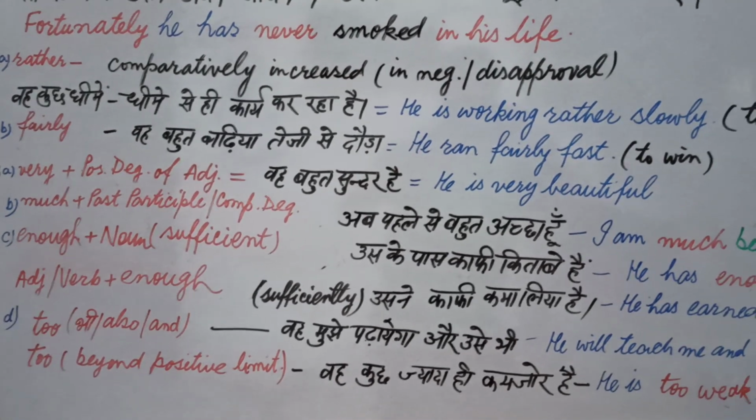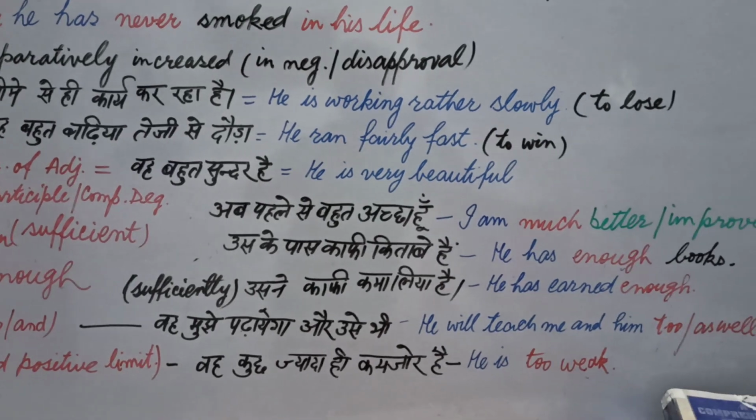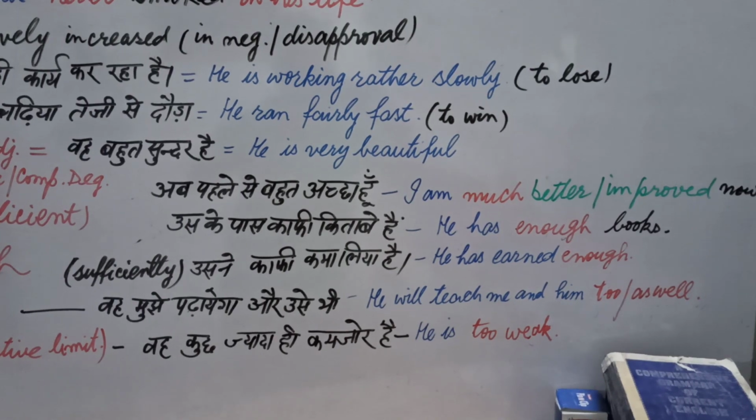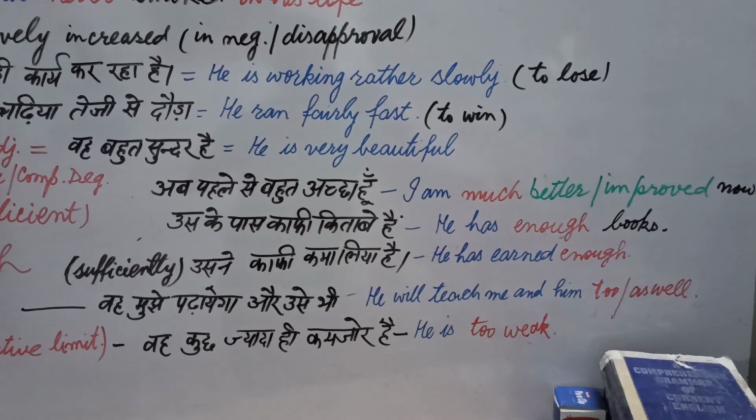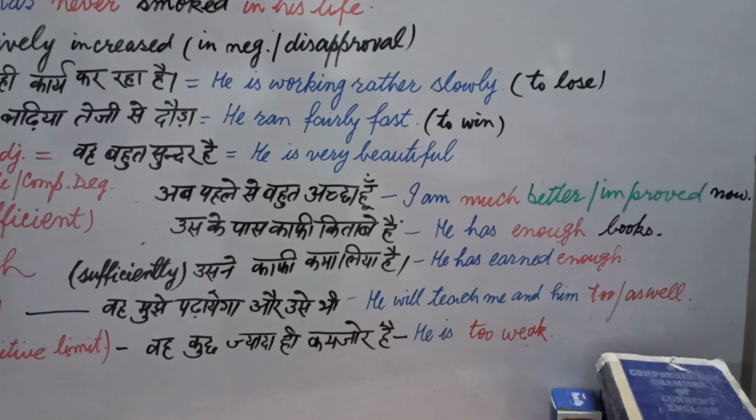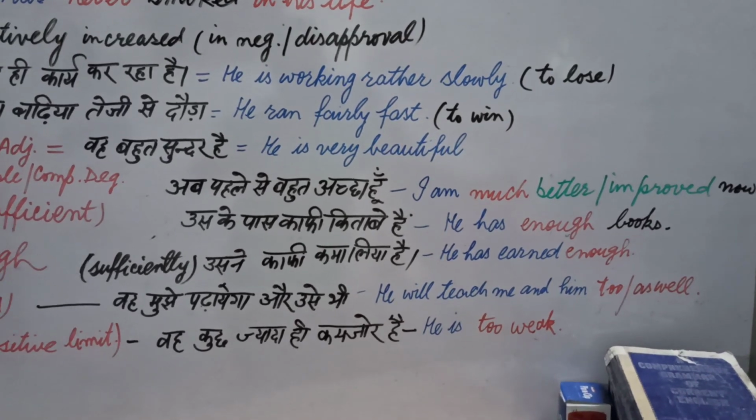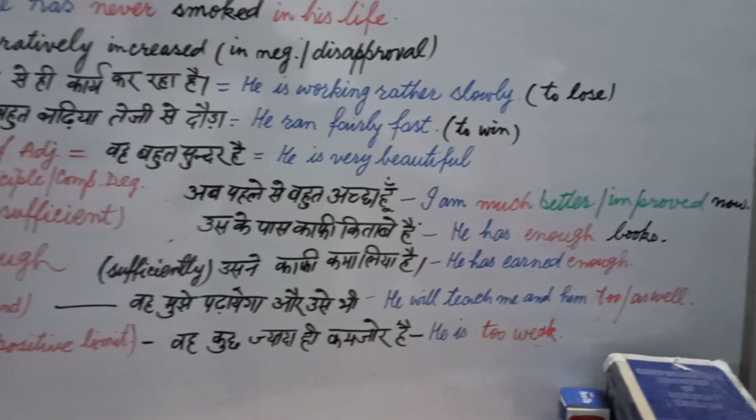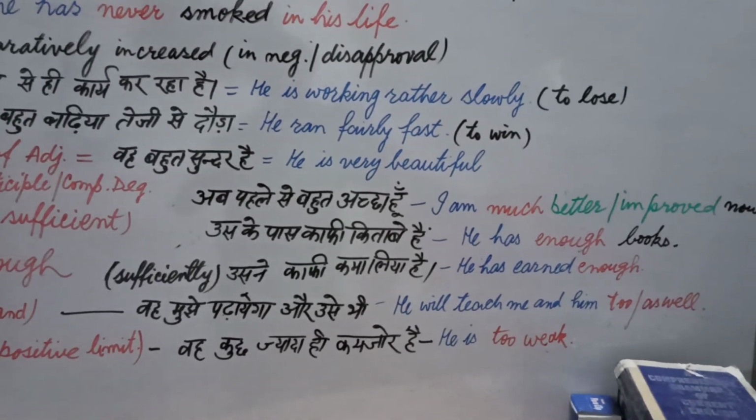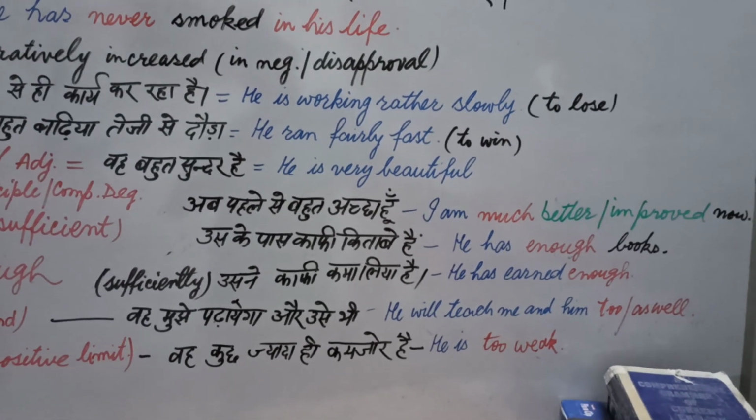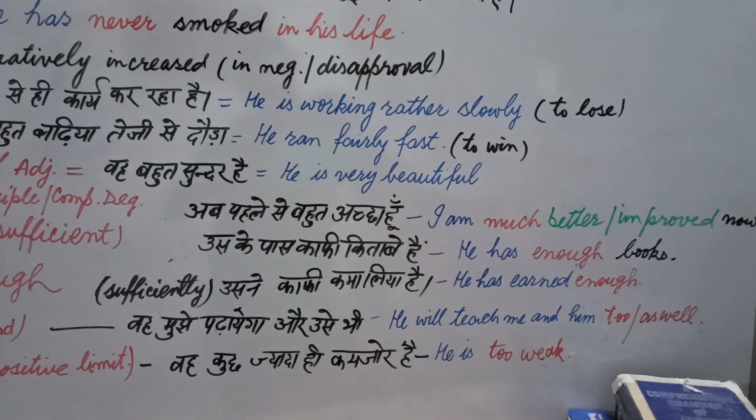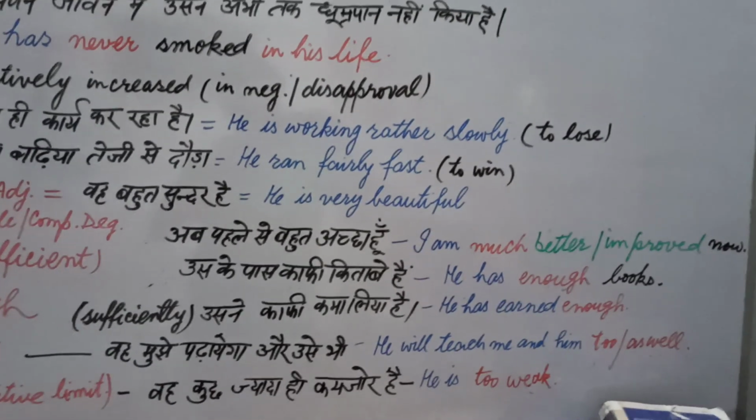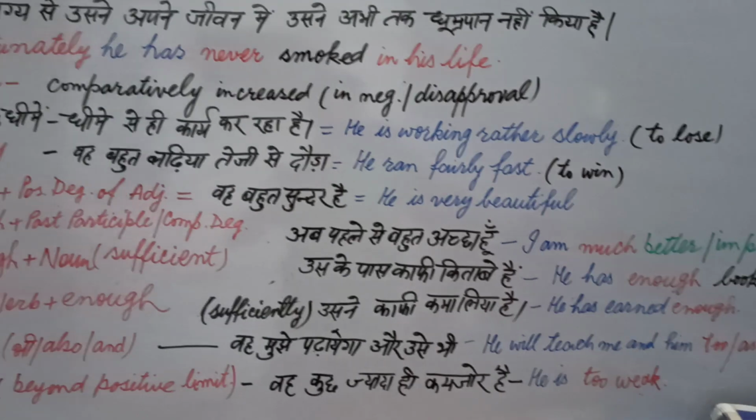Now see the example, मैं पहले से बहुत अच्छा हूँ. Then you will say I am much better. Better is a comparative degree, and we didn't use very. I used much in red color. That's why I am much better, or I am much improved now. I used much before a comparative degree, and I used the third form that is working as an adjective, which is a participle. You can say much is used before participles.